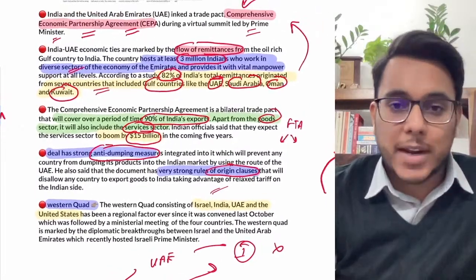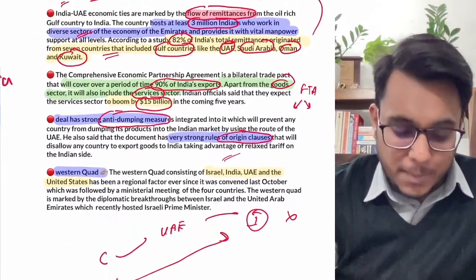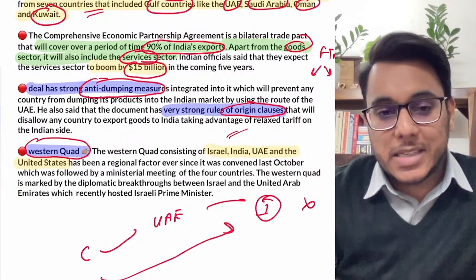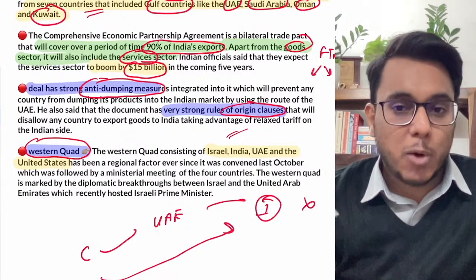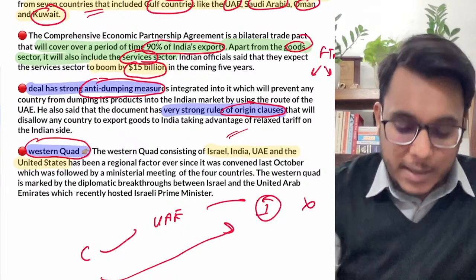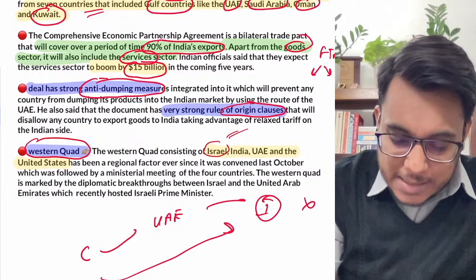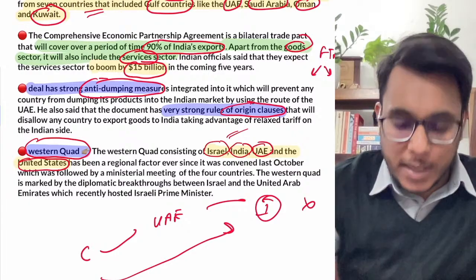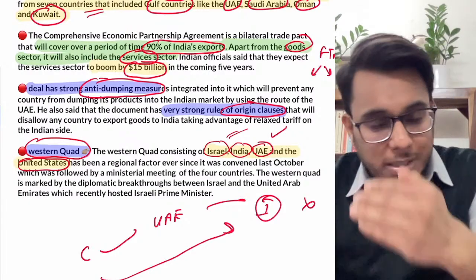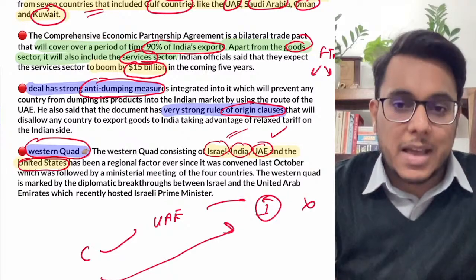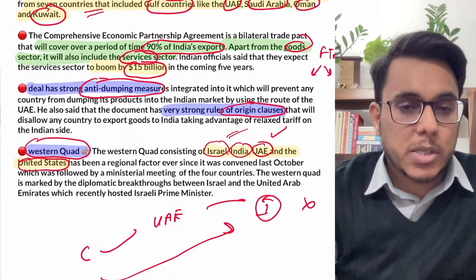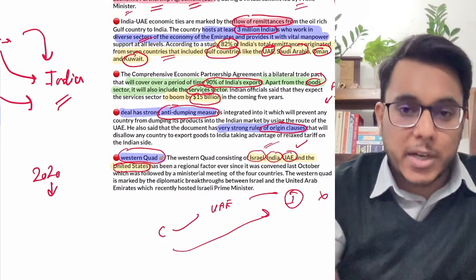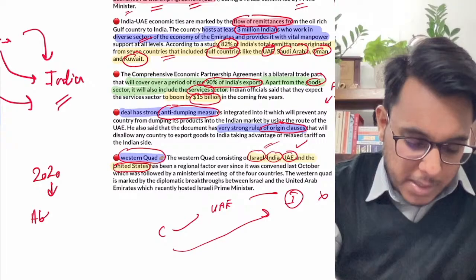Now, as this particular FTA was being signed, the Prime Minister of India also mentioned the Western Quad, which again makes the UAE a very special partner. Now, what is this Western Quad? The Western Quad consists of four countries: Israel, India, UAE and the United States. In this Western Quad, the UAE is there. So therefore, this FTA is also very much special. Now, this Western Quad has become possible because, guys, what had happened? Actually, in 2020, the Abraham Accords were passed.